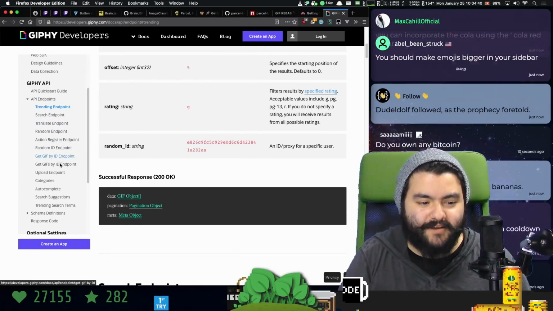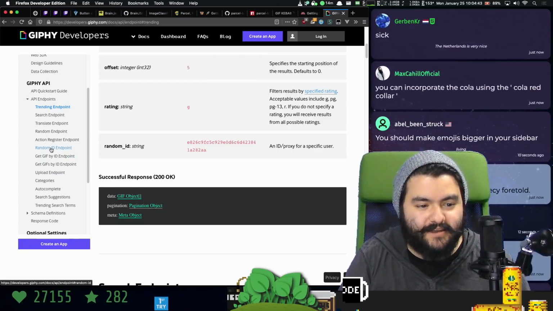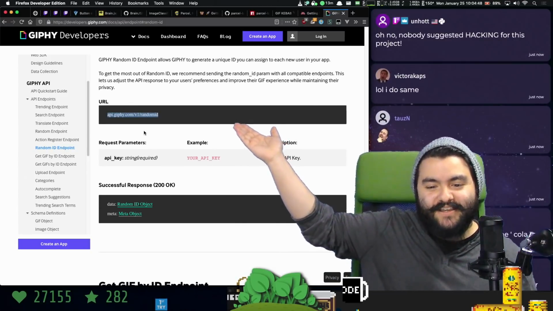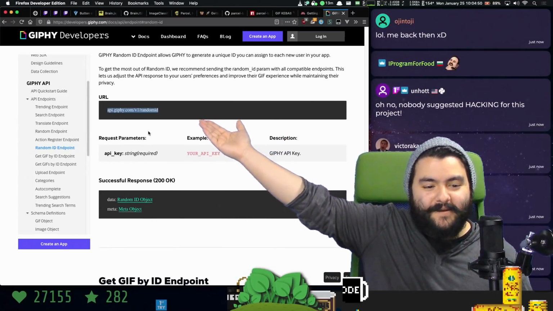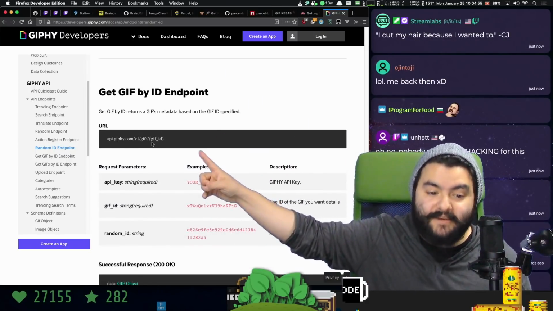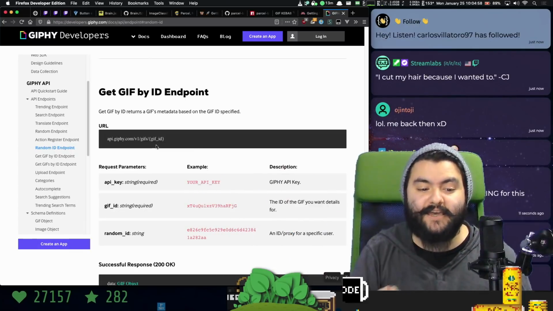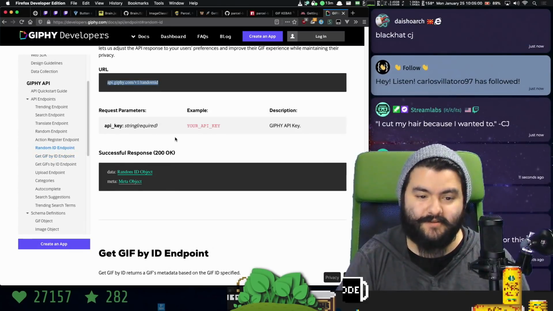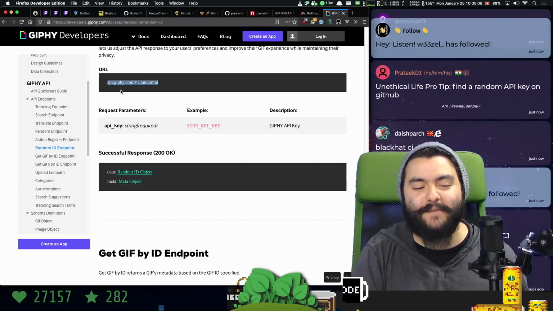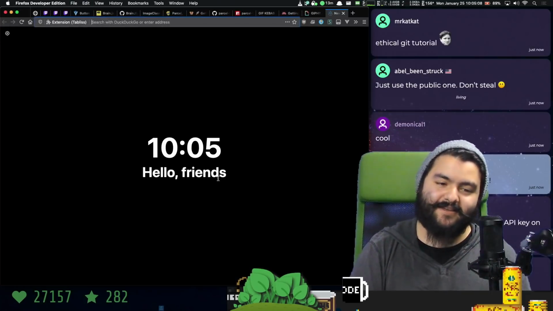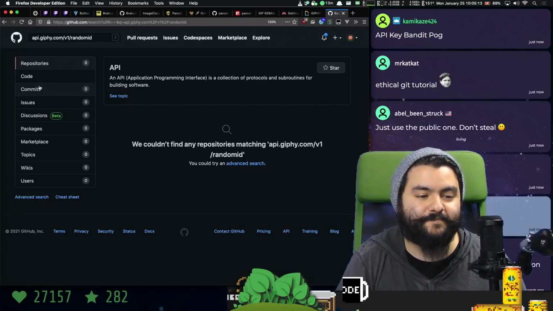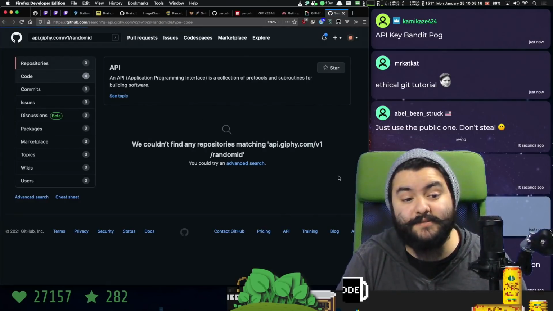So there's a get random ID endpoint. You make a request to this endpoint, this will give you back a random ID, and then you can make a second request with that ID to get the actual GIF information. So let's do that now. I mean, it's not that bad. I don't believe the API keys are paid for. I probably shouldn't do this, but I'm going to do it anyway. So I'm just literally going to search GitHub for that API URL. We're going to look at any code that includes that.